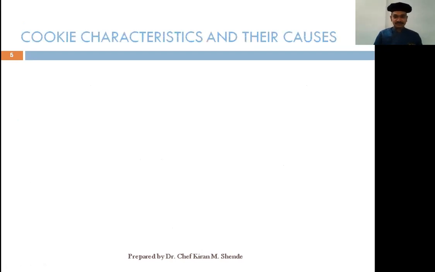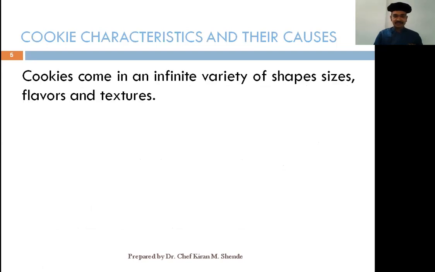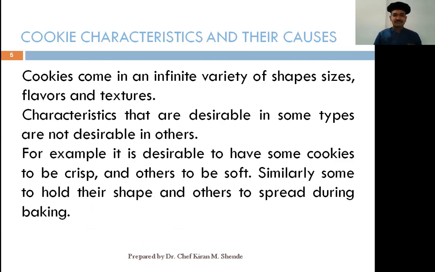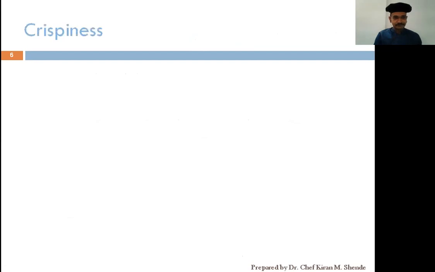Let us begin with objective number 2 for the session, the characteristics of a cookie. Cookies come in an infinite variety of shapes, sizes, colors and textures. Characteristics that are desirable in some types may not be desirable in others. For example, some cookies are soft, some are chewy, some are gooey, some spread so much during baking. So all these are various characteristics. Every cookie differs one from the other.